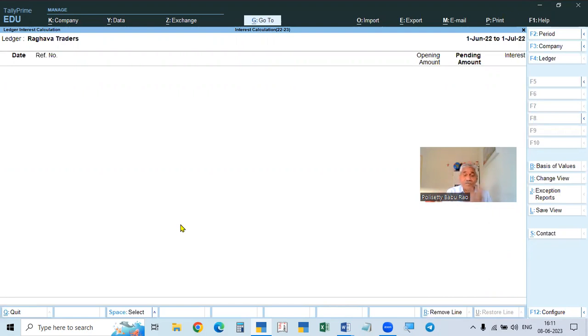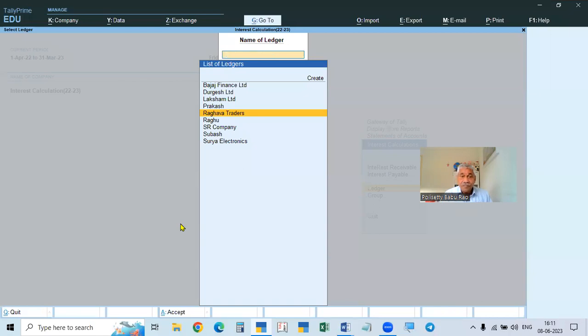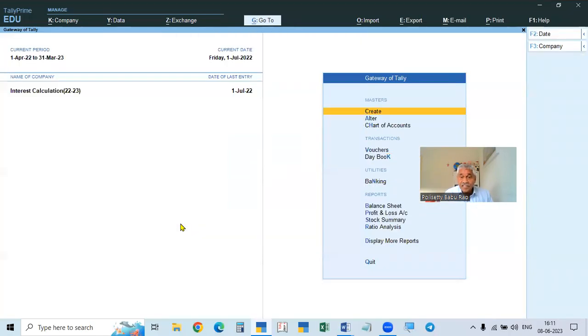Otherwise, every month you have to transfer. So we can do anything. Every month you can transfer, or we can transfer at a time when he is making the payment. That time the total interest also we can calculate. So like this. And now this is over. And now you see, this is a simple interest.